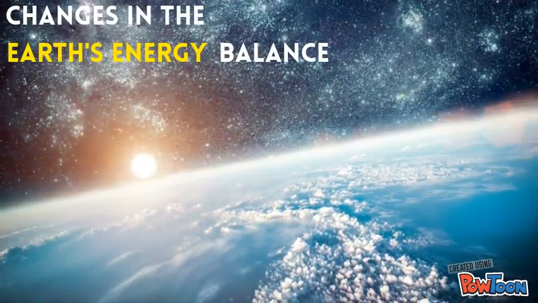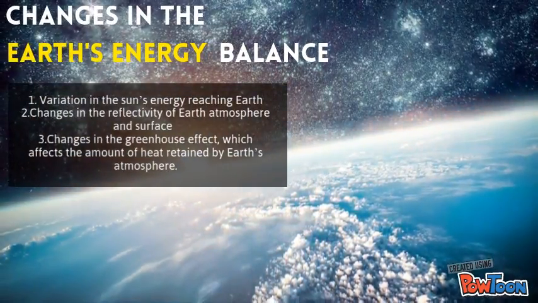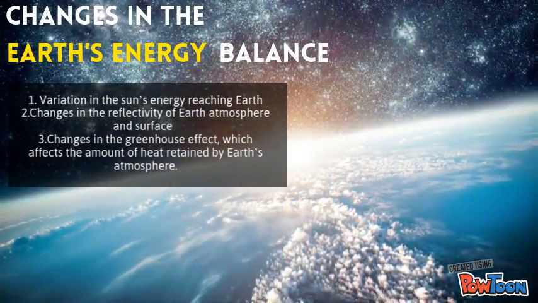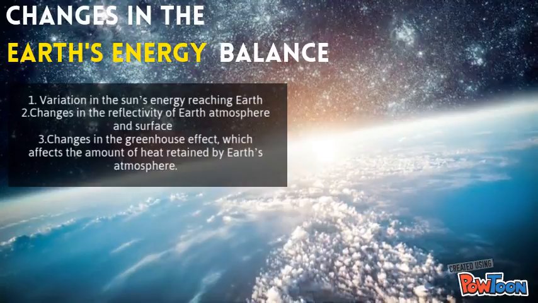Some changes in the Earth's balance: variations in the sun's energy reaching the Earth. There can be changes in the reflectivity of the Earth's atmosphere and surface. Changes in the greenhouse effect, which can affect the amount of heat retained by the Earth's atmosphere.